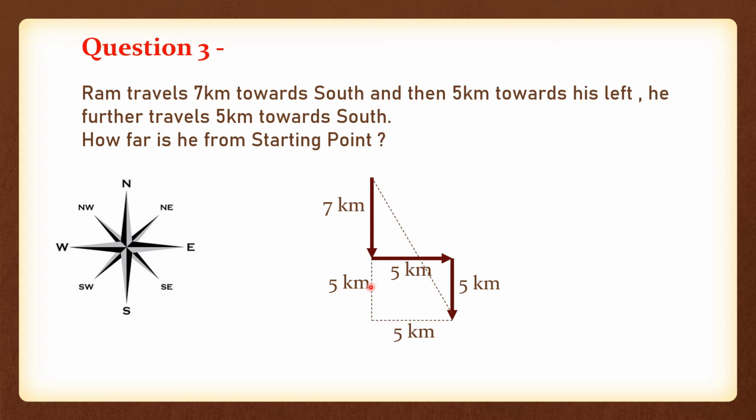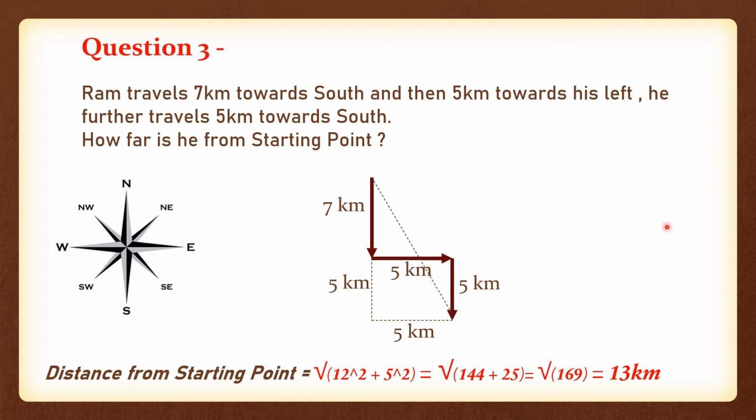Now we have the perpendicular also, meaning 7 plus 5 is 12 kilometers, and we have the base also 5 kilometers. So easily we can find our hypotenuse. So this is how you find the distance from the starting point. Let us calculate the answer. The distance from the starting point will be 12 squared plus 5 squared. So 144 plus 25 will be 169, and the square root of it will be 13 kilometers. Means Ram's distance from the starting point is 13 kilometers.